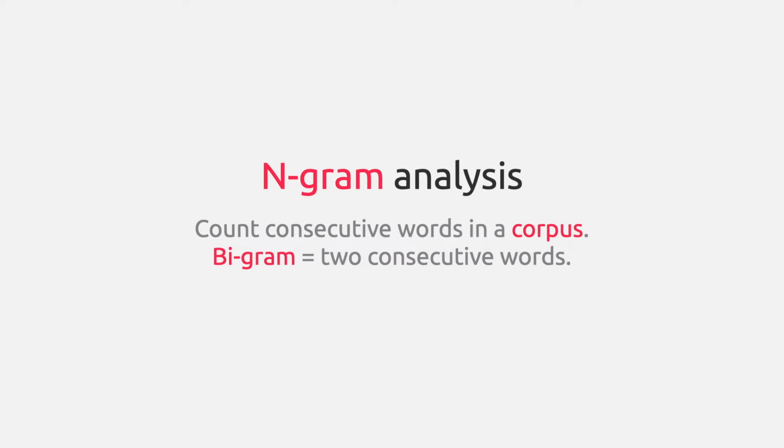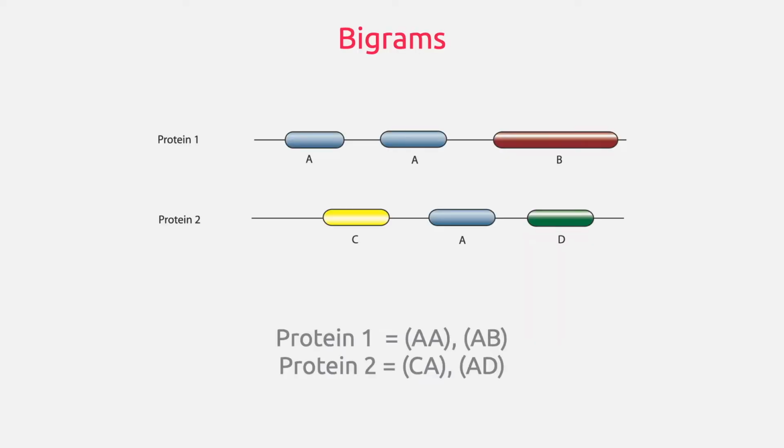A very popular technique in linguistics is n-gram analysis, where we take consecutive words in sentences to find their meaningful association. The simplest form of n-gram analysis is bigram, where two words are taken at a time. Consider a genome containing only two proteins, protein 1 and protein 2. Protein 1 has the domain architecture of A and B, and protein 2 has the domain architecture of C, A, and D. So the bigrams from protein 1 will be AA and AB, and the bigrams from protein 2 will be CA and AD.